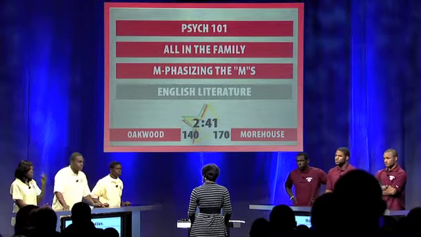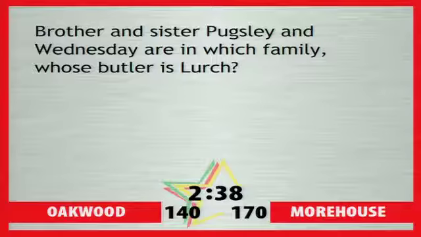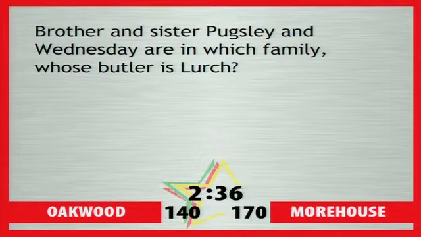All in the Family. Brother and sister Pugsley and Wednesday are in which family whose butler is Lurch? Oakwood: Adams. That's correct. Your bonus question for 10 points apiece. First, what rapper and actor starred in 2012's 21 Jump Street? Ice Cube. Correct. And second, all four sisters of which Grammy-winning singer share her first initial of T? Tracy, Trina, Tamar, and Towanda. Braxton. For 10 out of 20 points. Category, Oakwood.